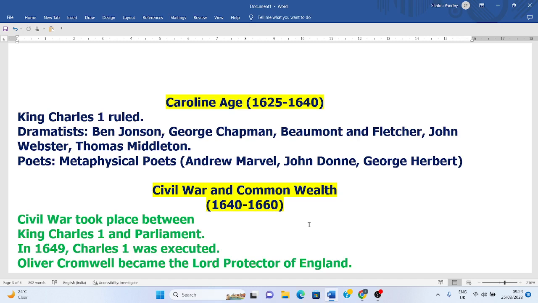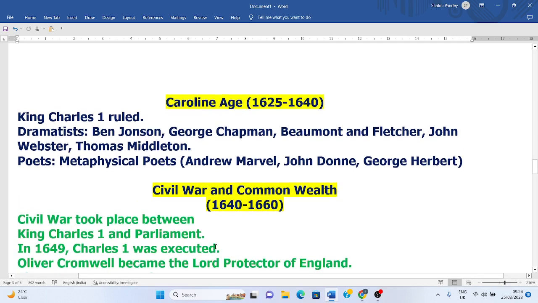The major dramatists who wrote during the Jacobean age and the Caroline age are Ben Jonson, George Chapman, Beaumont and Fletcher, John Webster, and Thomas Middleton. So they were writing in both ages. Now, metaphysical poetry was very popular during the Caroline age, and the metaphysical poets were Andrew Marvell, John Donne, and George Herbert. John Donne was a kind of leader of this group, a great poet of that age.